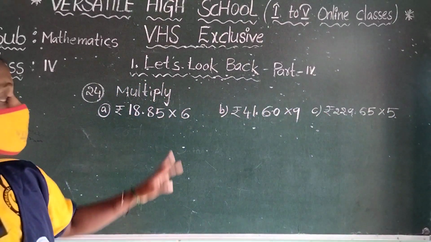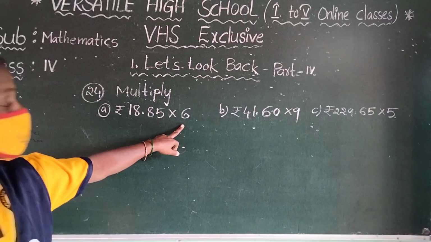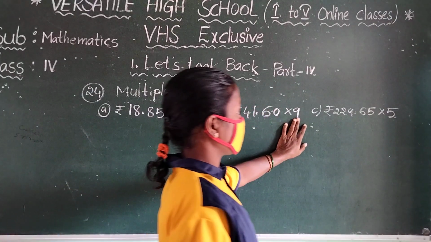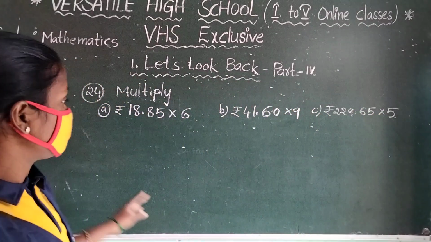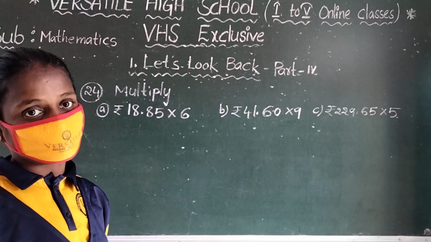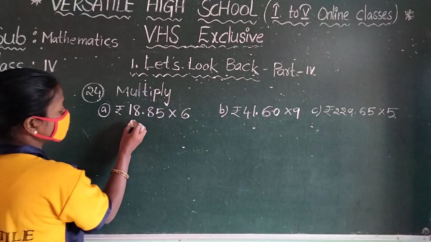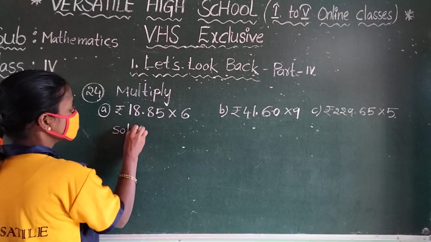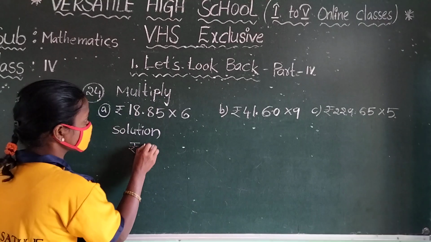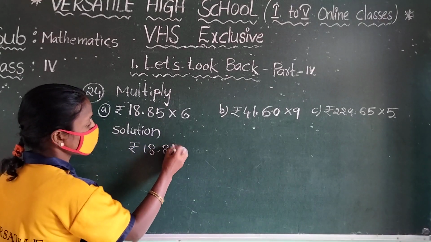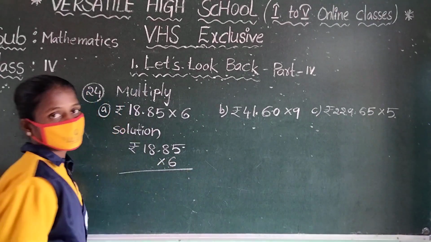Observe that in the first problem you multiply with 6. That means multiply by 6. Here multiply by 9. Here multiply by 5. Of these 3, I will explain only 2. The remaining one you practice in your rough note. So we are going to the first one.